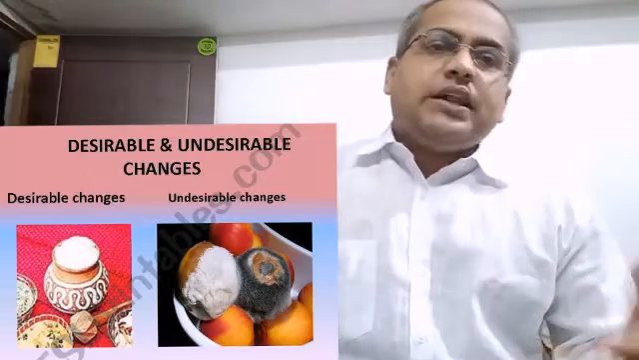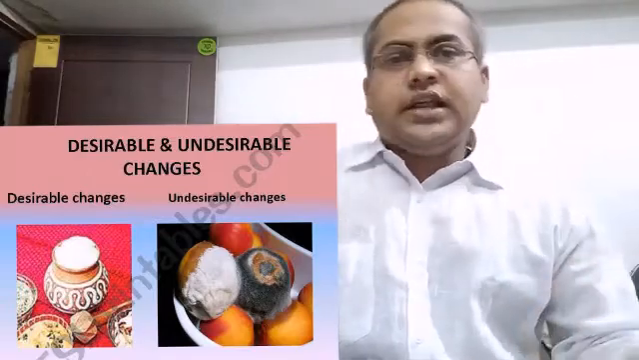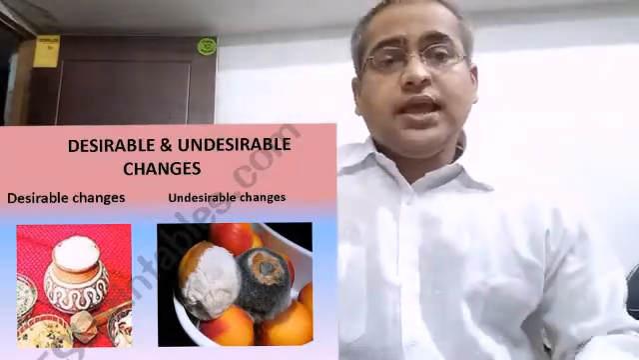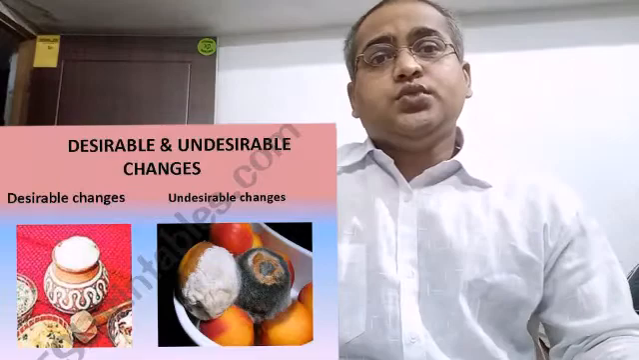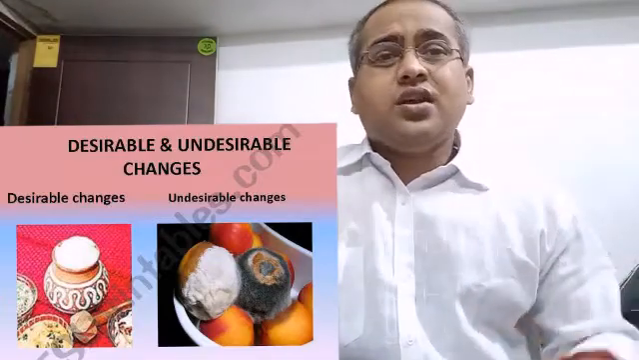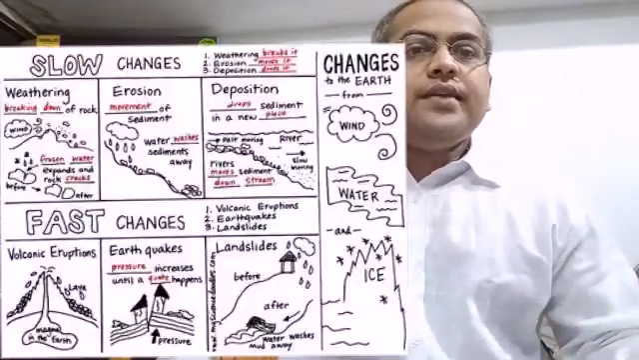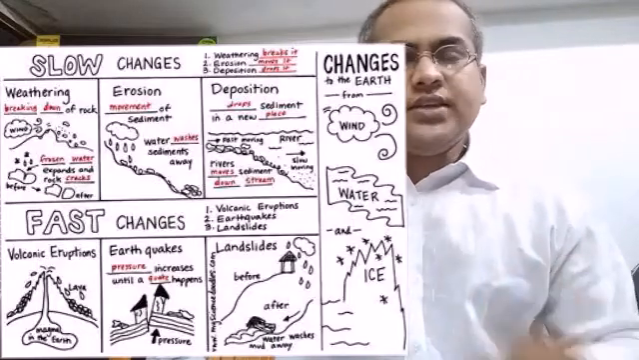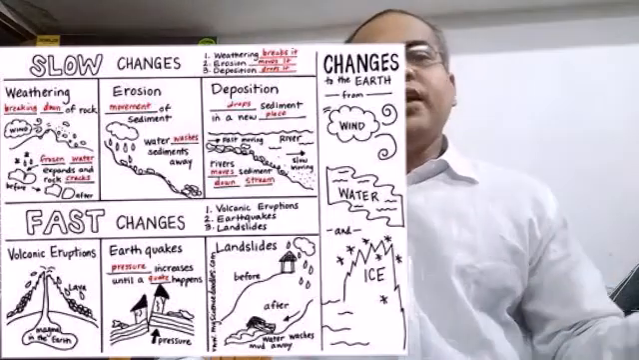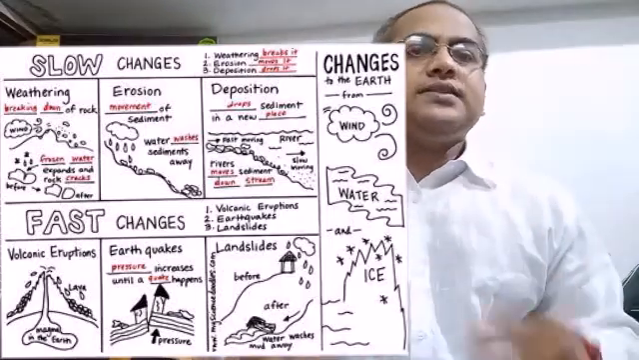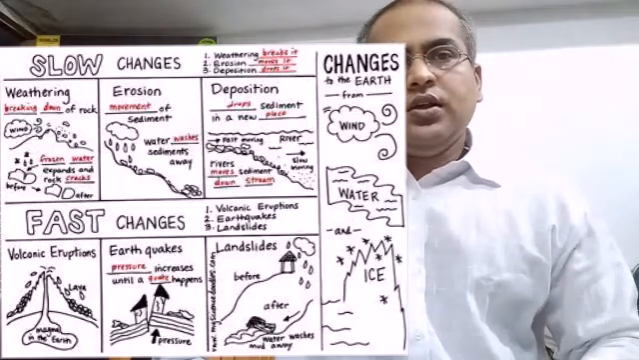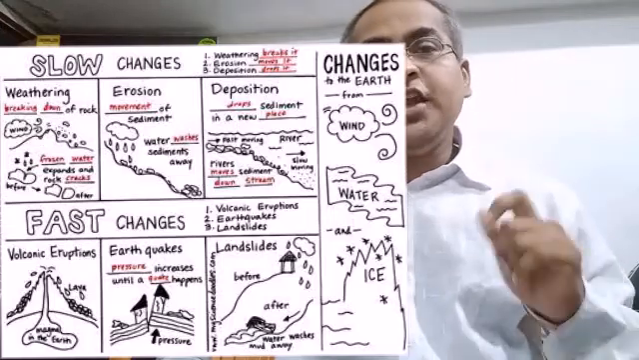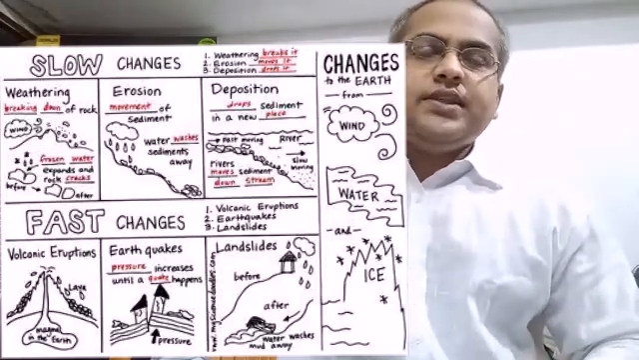Then come desirable change and undesirable change. Desirable change means the change we want to happen or which is beneficial for us, and undesirable changes are the changes which we don't want to happen or which are not beneficial to us. Like ripening of fruit is a desirable change, but rotting of vegetables is an undesirable change. So these are the several types of changes we discussed last day, and some of them I discussed today also. Now today we are going to discuss one very important topic, that is physical change.